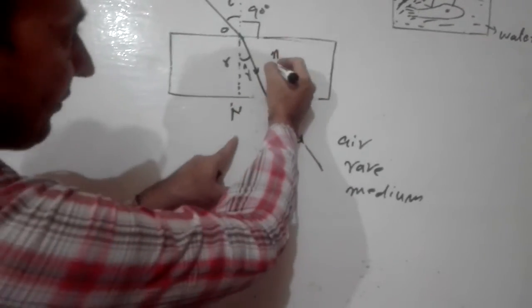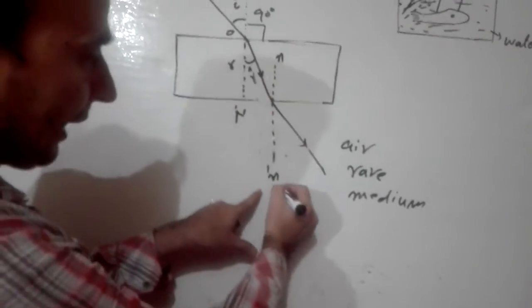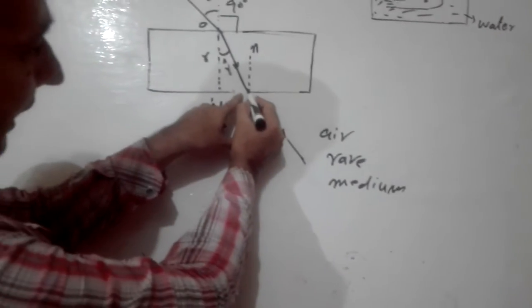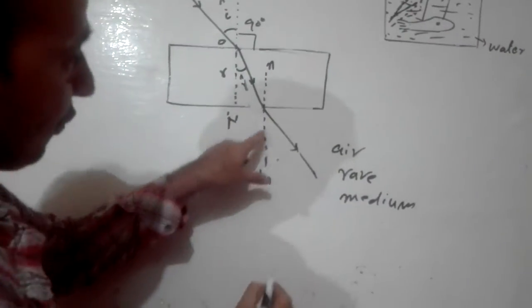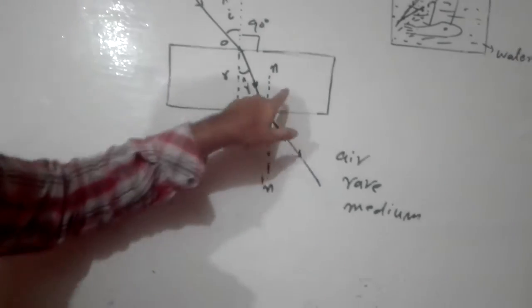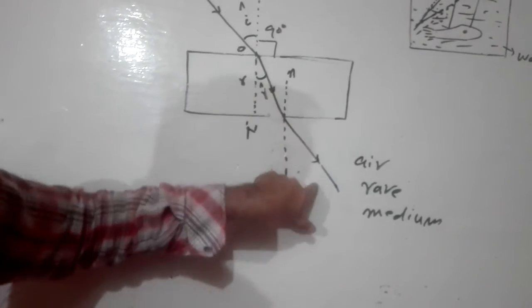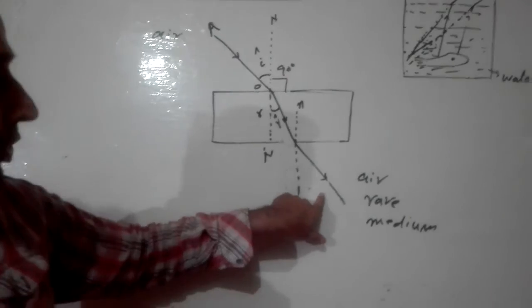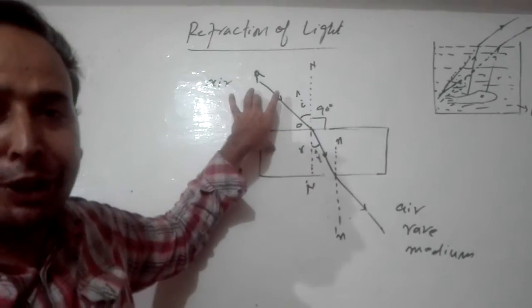This is the normal. I have drawn this line, small n and dash, normal. Now look, the light ray is moving away from the normal. So this is the property that whenever light rays move from denser medium to rare medium, they bend away from the normal. According to that, this refraction has taken place.